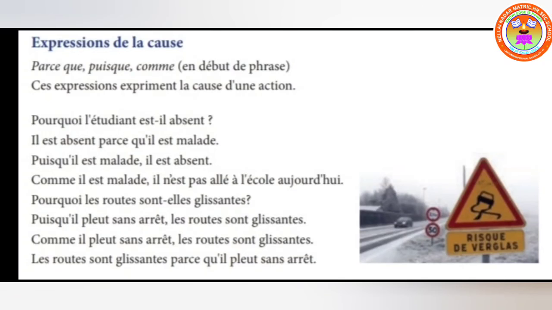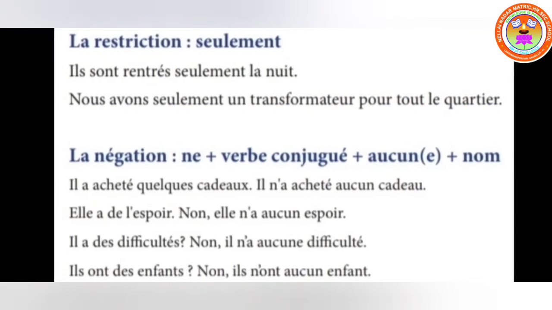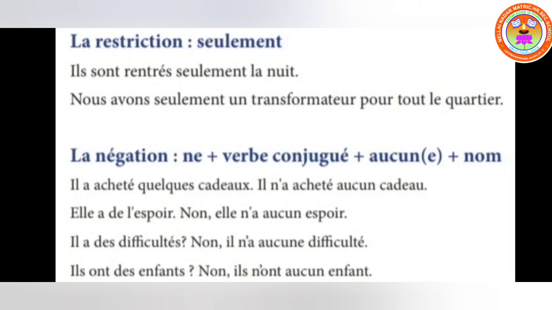So for this one you have one type of exercise. The next one, the restriction seulement. Seulement means only. Seulement is written after the conjugation. Ils sont rentrés seulement la nuit means they have returned only at night. Nous avons seulement un transformateur pour tout le quartier. We have only one transformer for the whole area.